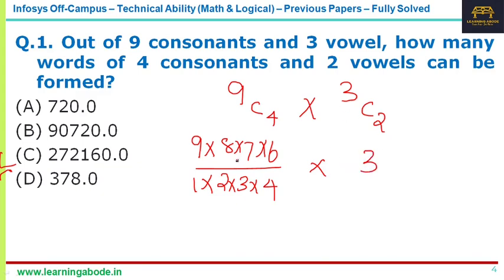Now 2 times 4 is 8, which gets cancelled, and 3 is like twice. So what you have is 9 into 7 is 63, 63 into 2 is 126, 126 into 3 is 378. That's answer option D for the first question. 378 words can be formed.